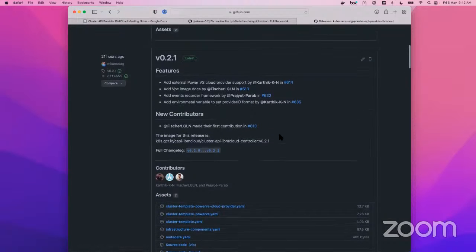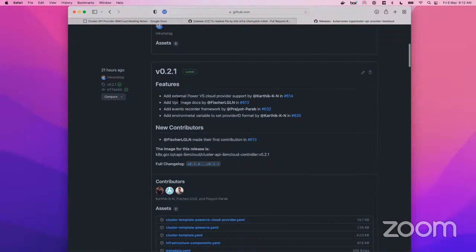Yeah, so that's the cloud provider support, and then this is the VPC image. This is a documentation enhancement added for using an image for VPC. So that's more of the documentation. Another very important feature that got into the release is the events recorder. This is mainly for recording failures or successful events on the machines, which we already discussed in the past. So that's the major feature that got in.